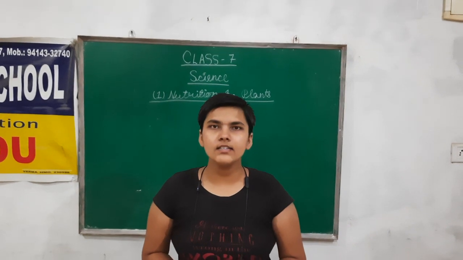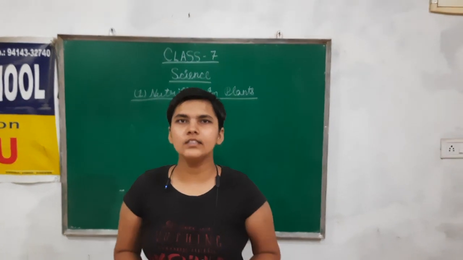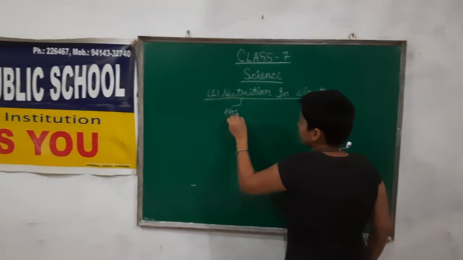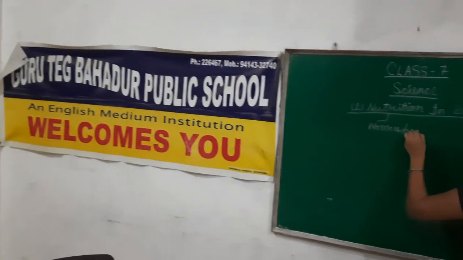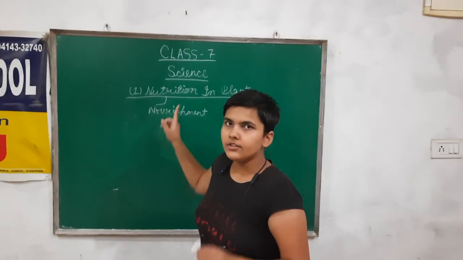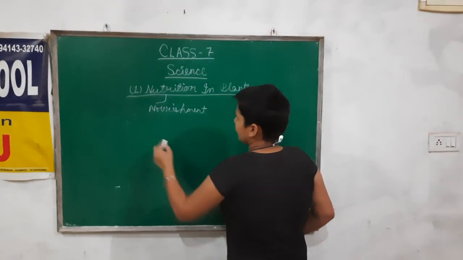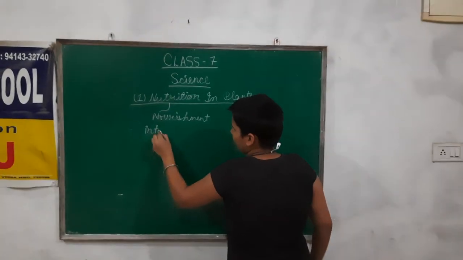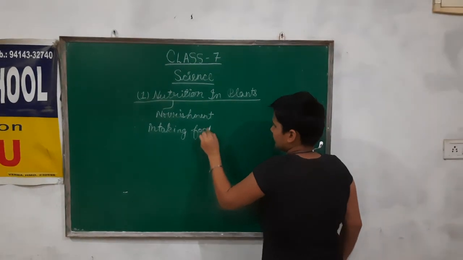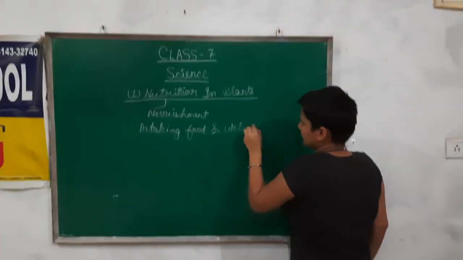Today we are here with class 7th Science chapter 1, Nutrition in Plants. So first let us know what is nutrition. Nutrition comes from the word nourishment. What nutrition actually means is a process of intaking food and utilizing it in our body. Intaking food or nutrients, you can say anything. Intaking food and utilizing it.